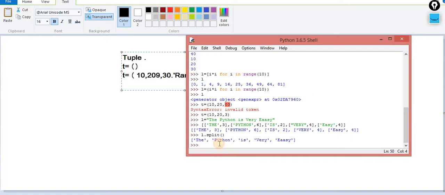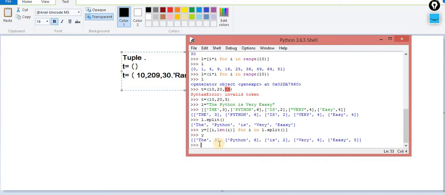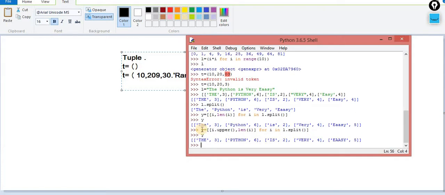Very simple. Okay, I am taking one more list, Y, and I am writing over here I, comma, len of I, for I in L dot split. Now you can check, very simple. Now when I print Y, you will get the perfect output, but this time you need to consider everything in upper case. So we know how we can do that, dot upper. Okay, now you can check it out. This is the perfect output that I am looking for.